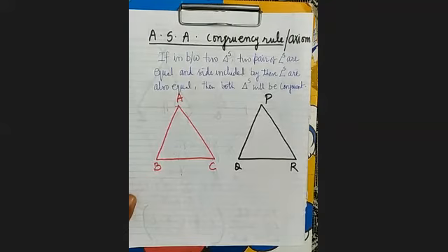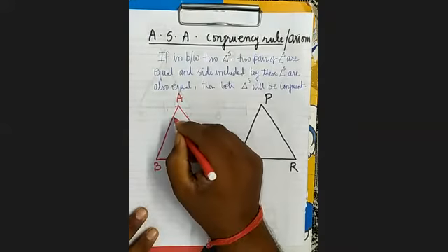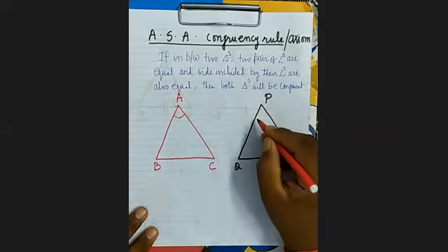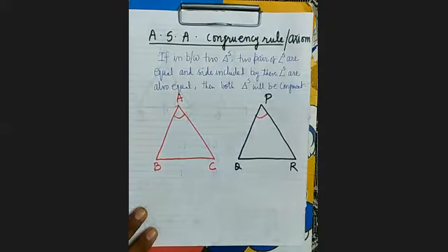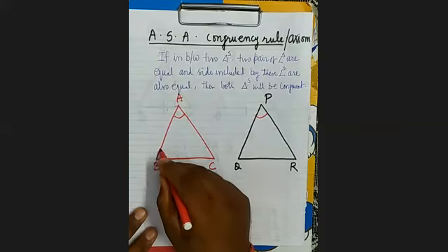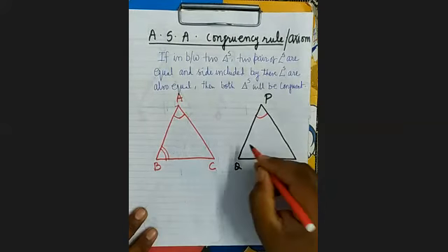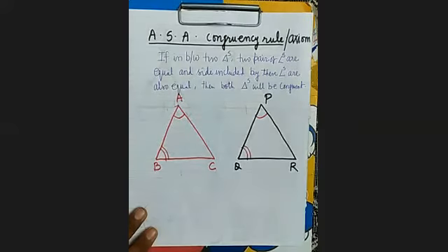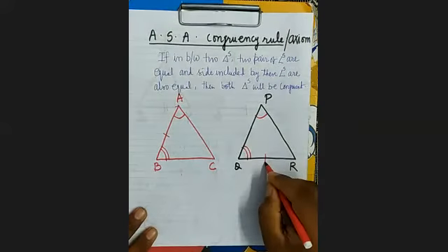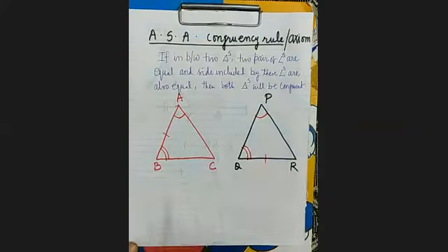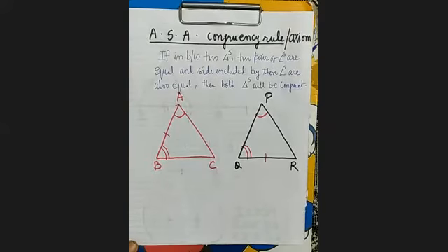Now see here. Here it is given angle A is equal to angle P, angle B is equal to angle Q. It's clear? And AB is equal to QR.